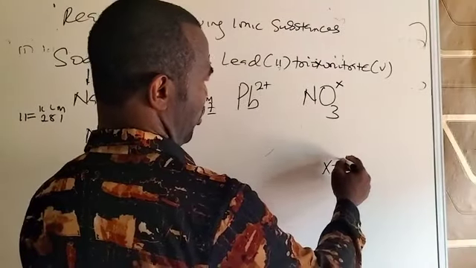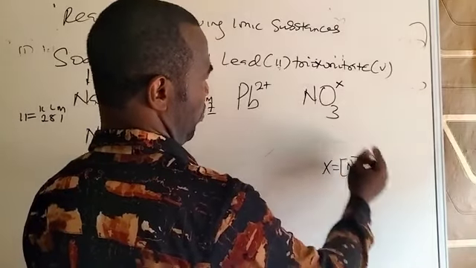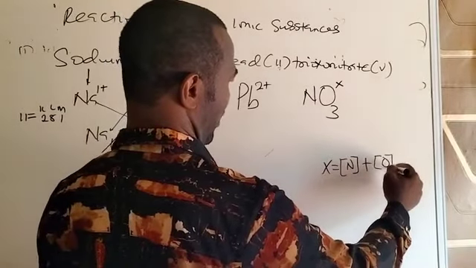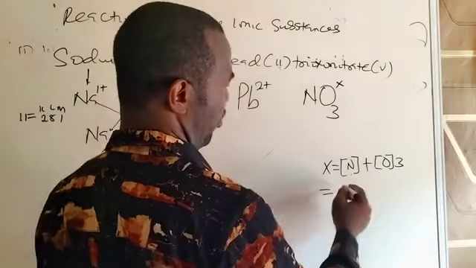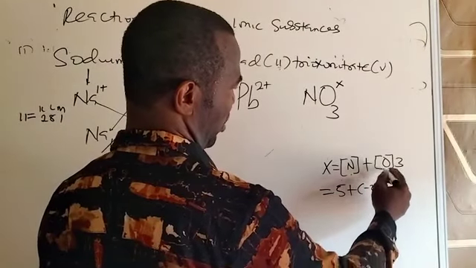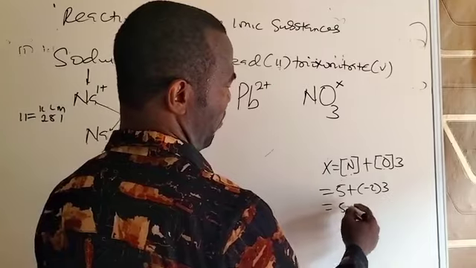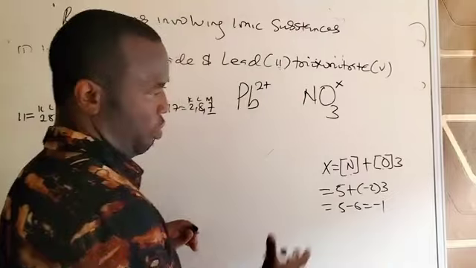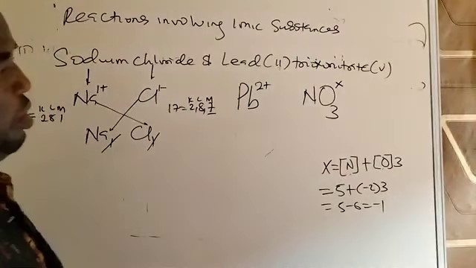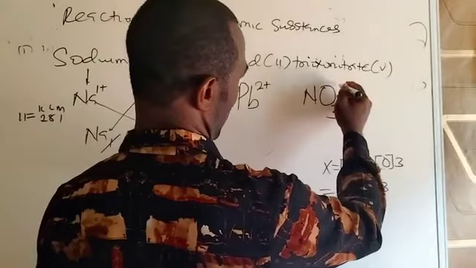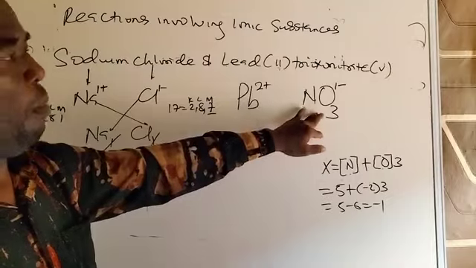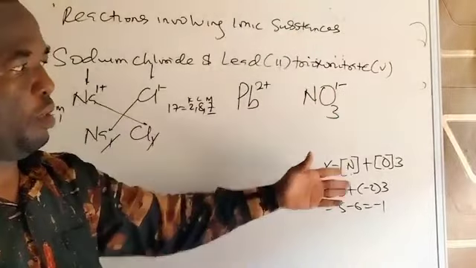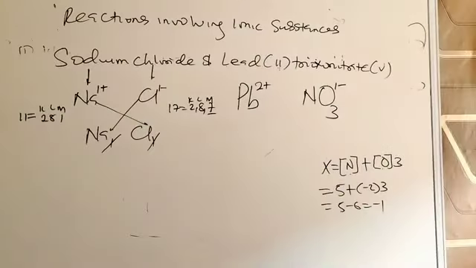You add the oxidation state of nitrogen plus the oxidation state of oxygen multiplied by 3, because there are 3 atoms. So nitrogen is this 5 here, see nitrate 5. While oxygen is minus 2, so it is minus 2 times 3. That becomes 5 minus 6, which is minus 1. But don't worry about this. Just know that the valency of this radical is 1, or minus 1. After the class, I'm going to list the common radicals and their oxidation states so you can get used to it without going through the calculation process. So nitrate has a state of minus 1.